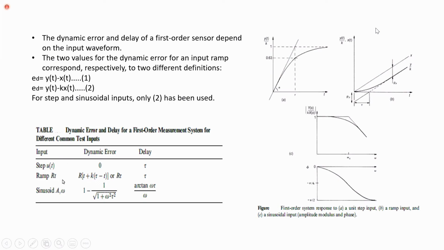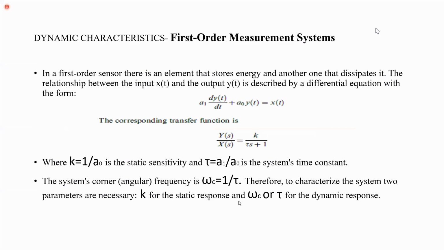And if you apply sine wave as input, dynamic error will be 1 minus 1 divided by square root of 1 plus omega square tau square, and omega is called as omega c, angular frequency. Omega is angular frequency.